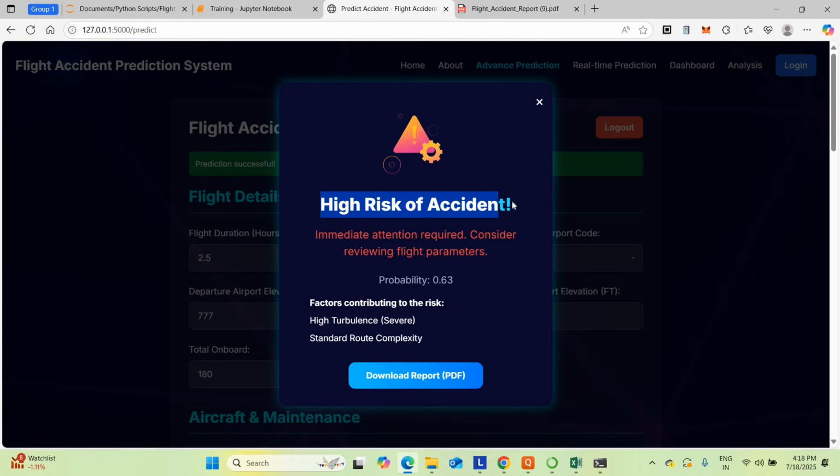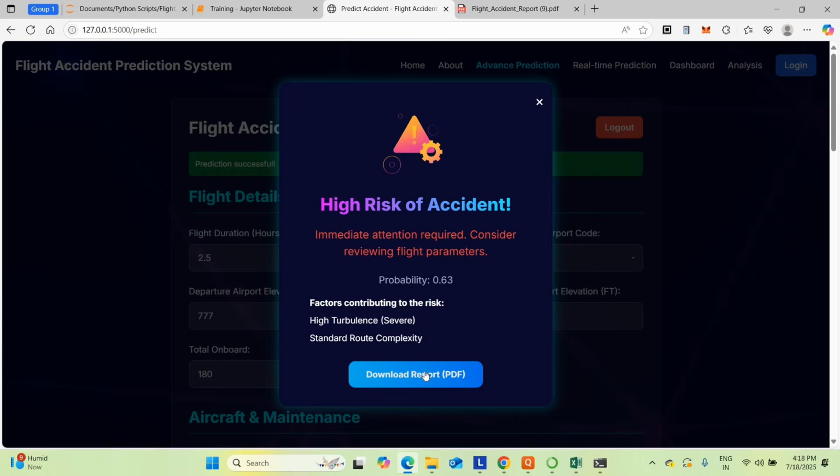High risk of accident, immediate attention required, consider reviewing the flight parameters. The probability of accident score was 0.63, that means a 63% chance the flight will face an accident. That score is the important one. And one more thing, this is a machine learning project. It gives the factors contributing to the risk: high turbulence, then standard route complexity. Some of these are irrelevant, but these are the things causing the severity, so you have to consider them.